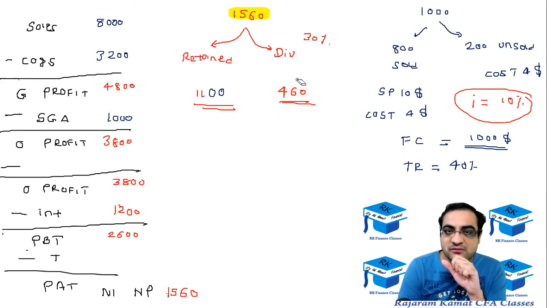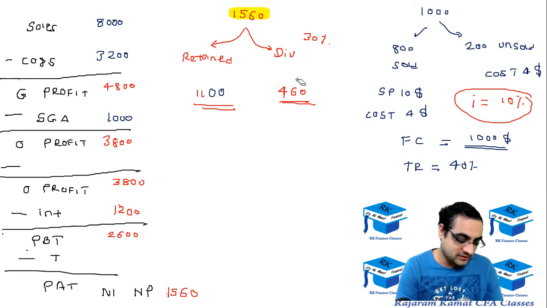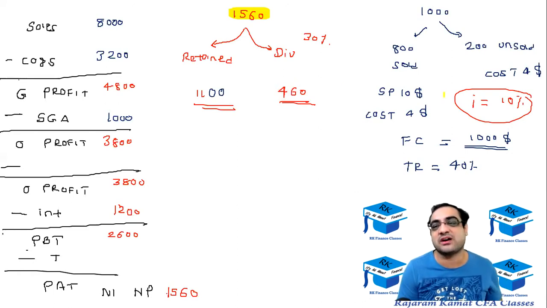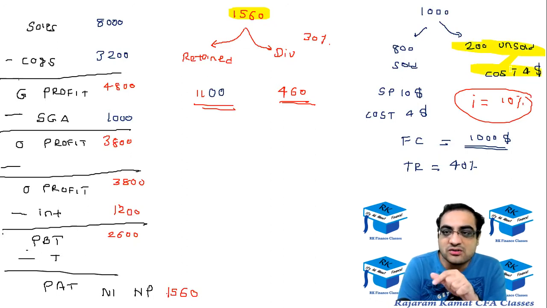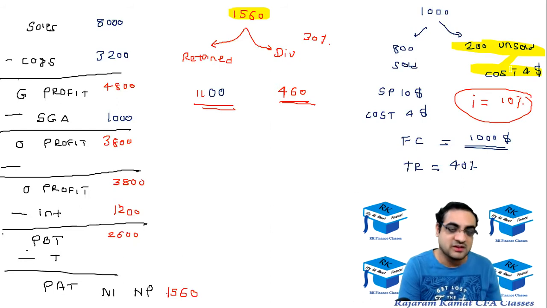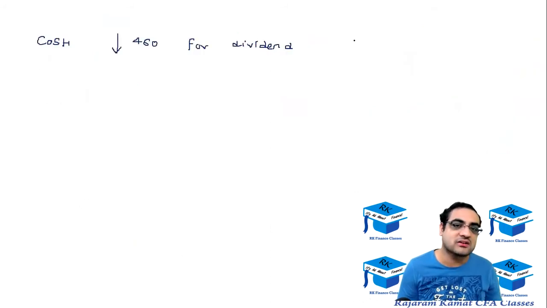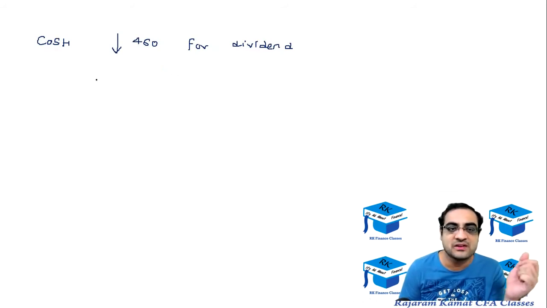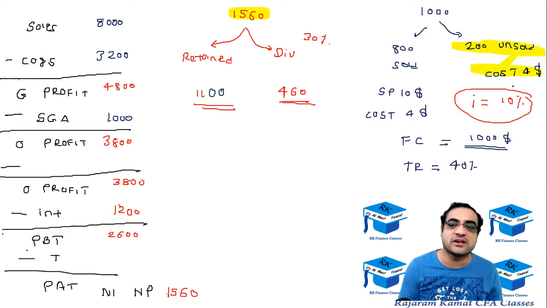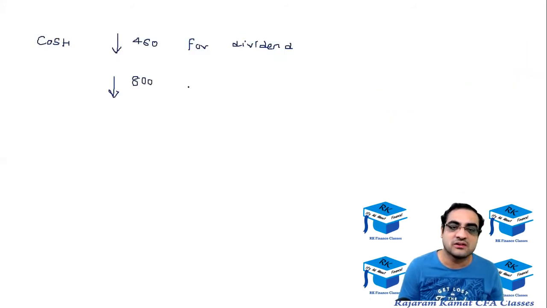The first other thing because of which the cash is going to go down is the cost of this unsold goods. The 200 into $4, the cost of this unsold goods, we have to pay that. So the cash of the company is going to go down by 200 into 4, $800. It's not recognized in the income statement, I agree, but still we have to pay for it. So the cash of the company will be going down by 200 into 4, $800 for cost of unsold goods.